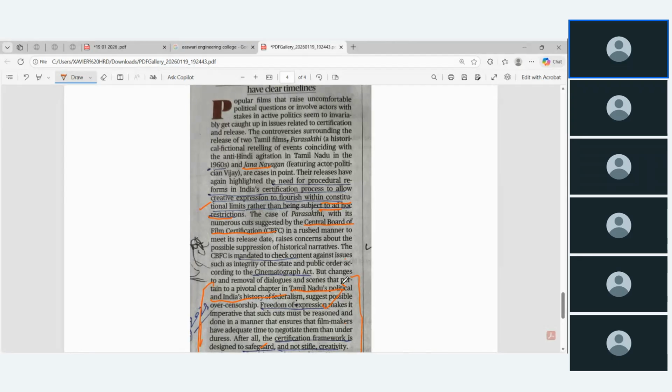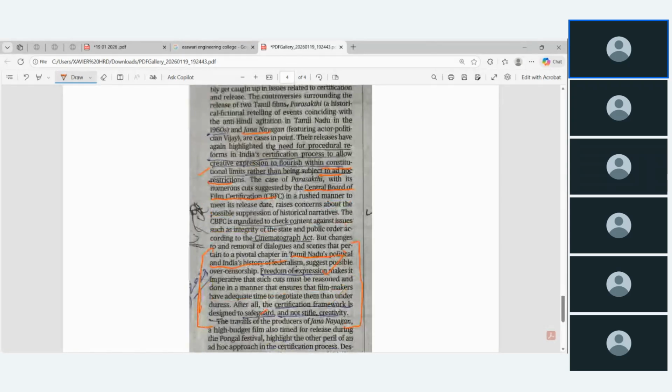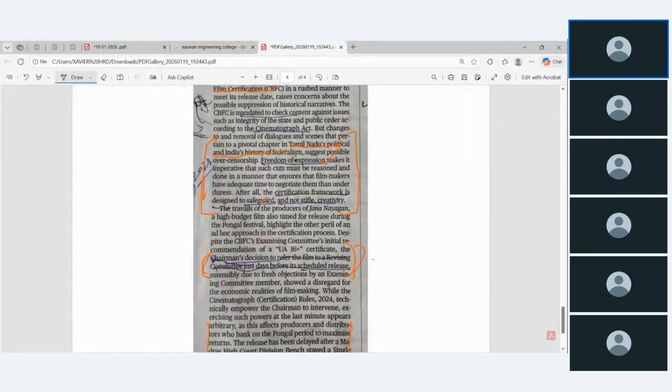And instead of criticizing, we have to use this wording: the Central Board of Film Certification must act within the constitutional limit, must protect the freedom of expression, and must check the dialogues and these things, which should be designed to safeguard, not to stifle creativity. And the chairman's decision should not be a way of suppressing the film producer. Okay, such a positive way we have to write.